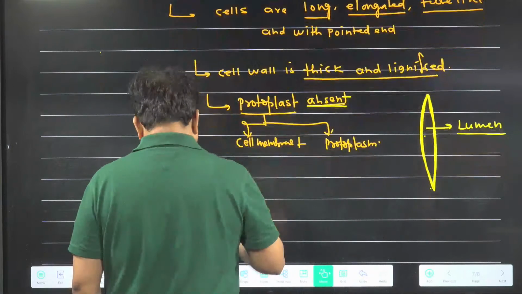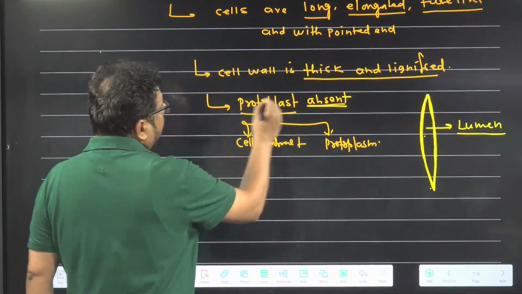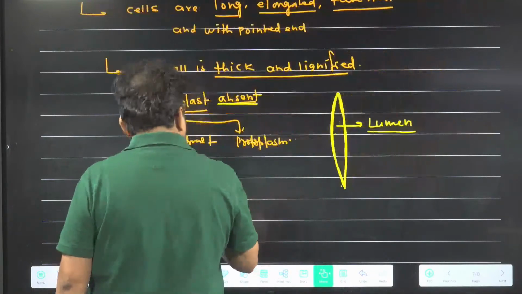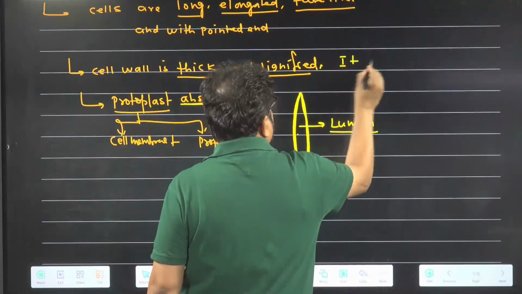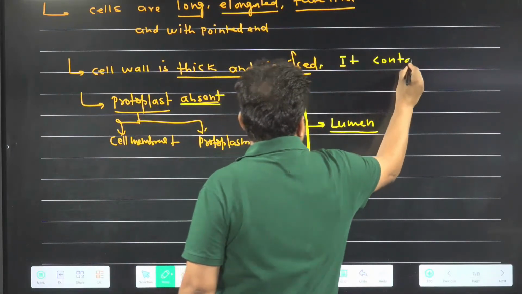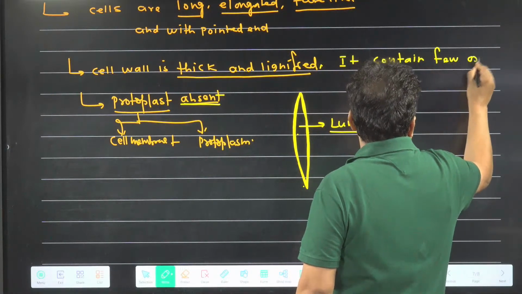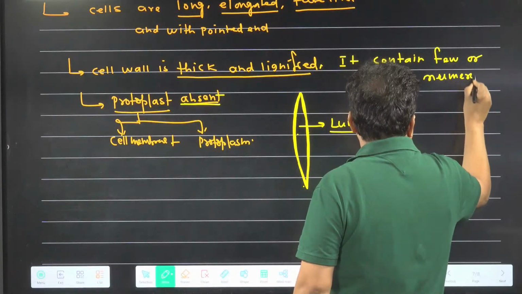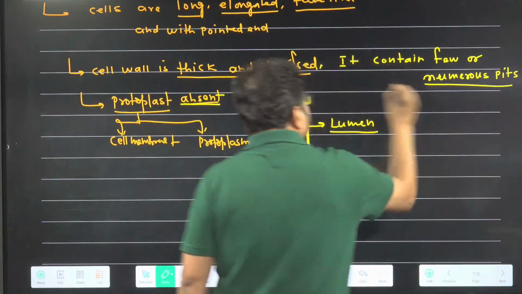Basic character. Now, I wrote the cell wall is thick and lignified. Now I am writing one more line here. It contains few or numerous pits.